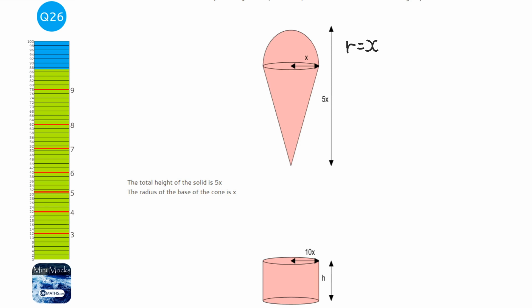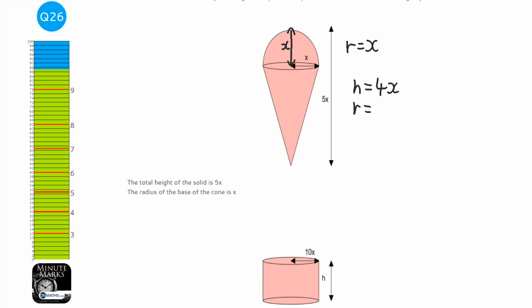Now what's more difficult is to work out the height of the cone. Well, if the radius across to the right is x, the radius of the circle up is also going to be x. So we know the height of the cone is going to be 4x because one of those x's is used on the hemisphere.